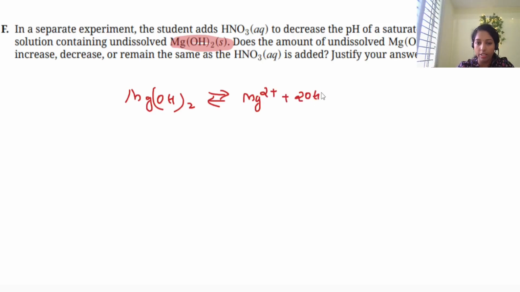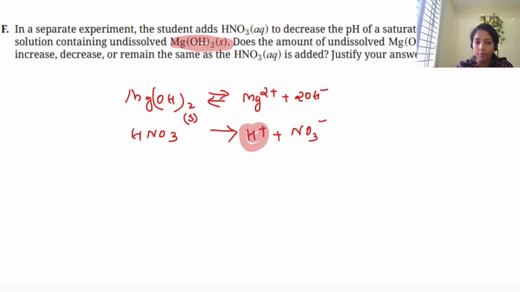Now you add some extra HNO3. How will this HNO3 affect the amount of undissolved solid? That is the question. HNO3 is a strong acid, so it dissociates into H+ and NO3-.